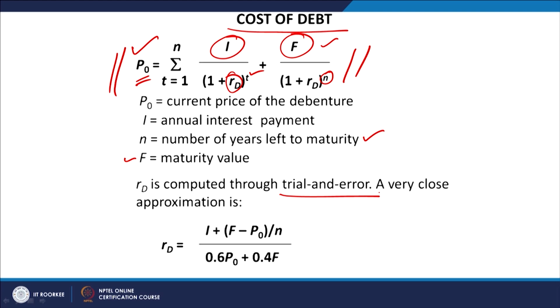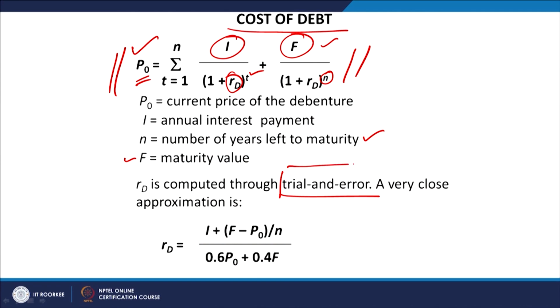So, it means the discount rate at which the discounted value of all the interest inflows and the maturity inflows becomes equal to the purchase price of that debt instrument is called the discount rate, or the interest rate available from that investment opportunity or investment instrument.